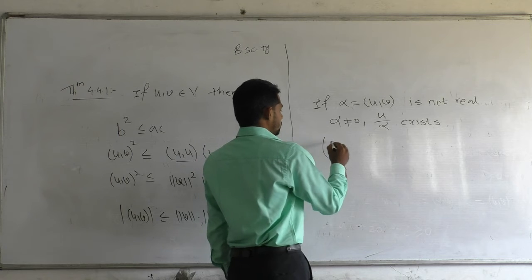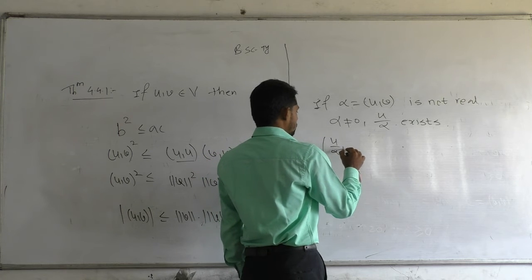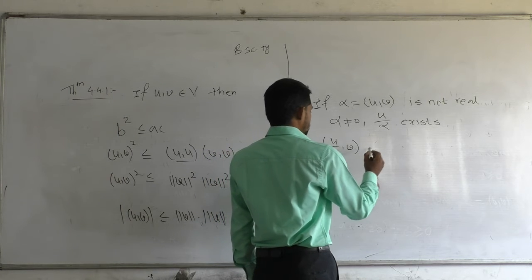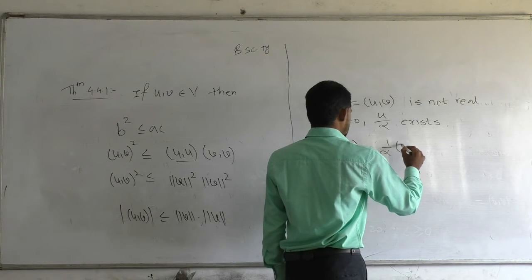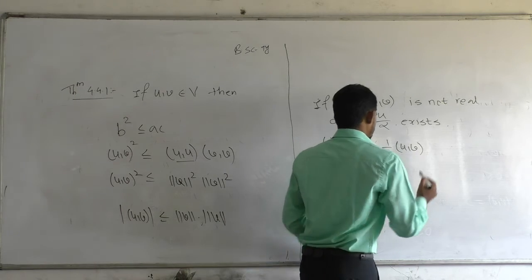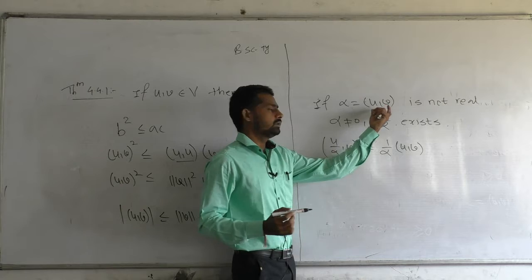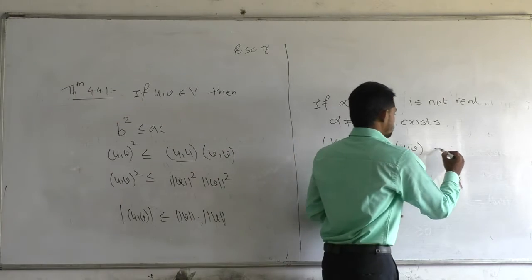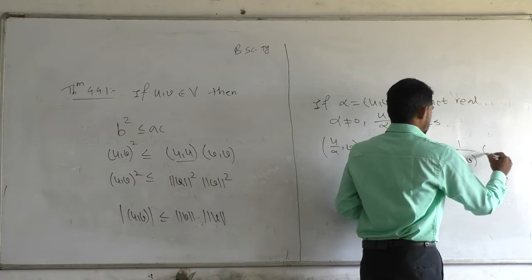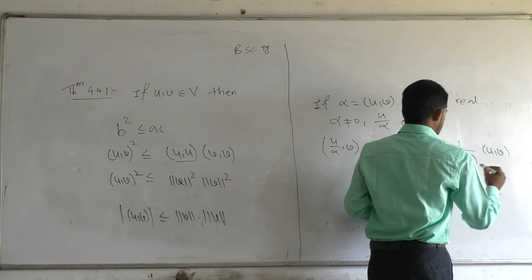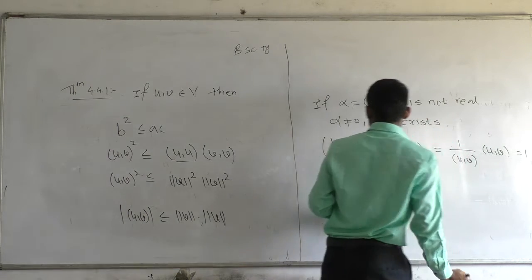Now consider the inner product of u by alpha with v, which can be written as 1 by alpha into inner product of u comma v. What is alpha? Alpha is equal to inner product of u comma v itself. So this is 1 by inner product of u comma v into inner product of u comma v. It is equal to 1.